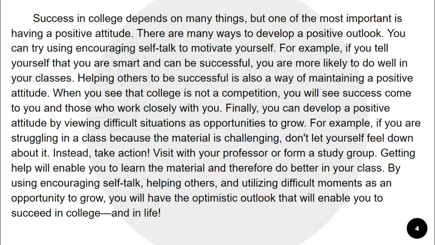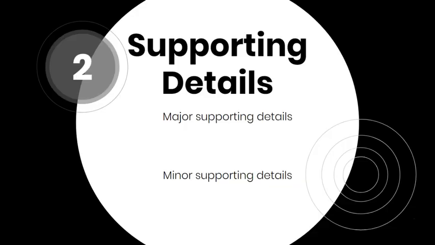Did you find it? The first sentence, "Success in college depends on many things, but one of the most important is having a positive attitude," is the topic sentence. It contains the topic, success in college, and what the writer wants to say about it, that having a positive attitude is one of the most important factors that contribute to college success. A paragraph also needs to have supporting details. A paragraph needs both major and minor supporting details to be well developed. The major supporting details are the details that directly support the main idea.